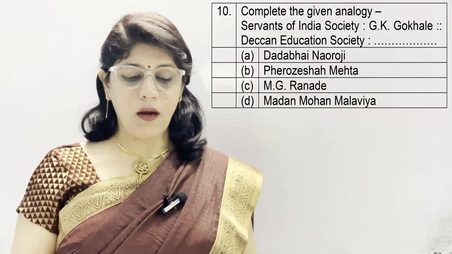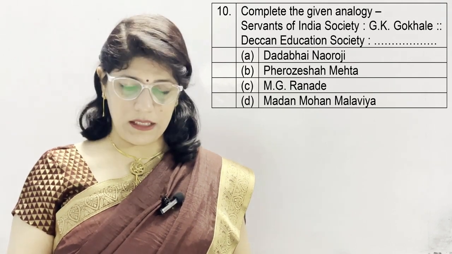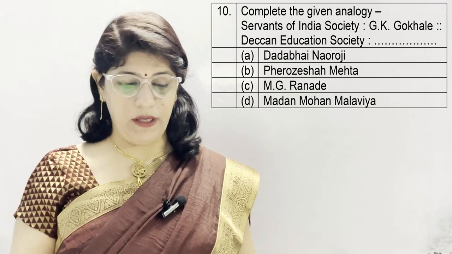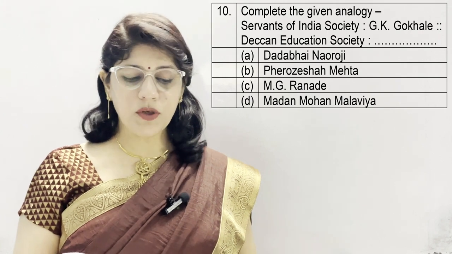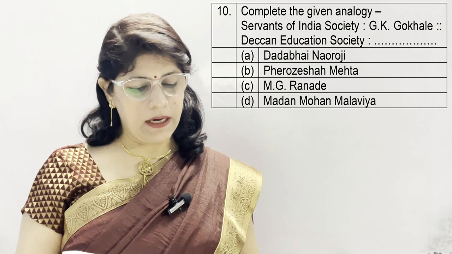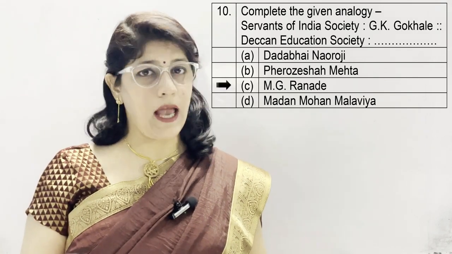Question number 10. Complete the given analogy. Servants of India Society to G.K. Gokhale, Gopal Krishna Gokhale. Then Deccan Education Society to A. Dadabhai Naoroji, B. Firoz Shah Mehta, C. M.G. Ranade, and D. Madan Mohan Malviya. And the correct option is C, which is M.G. Ranade.